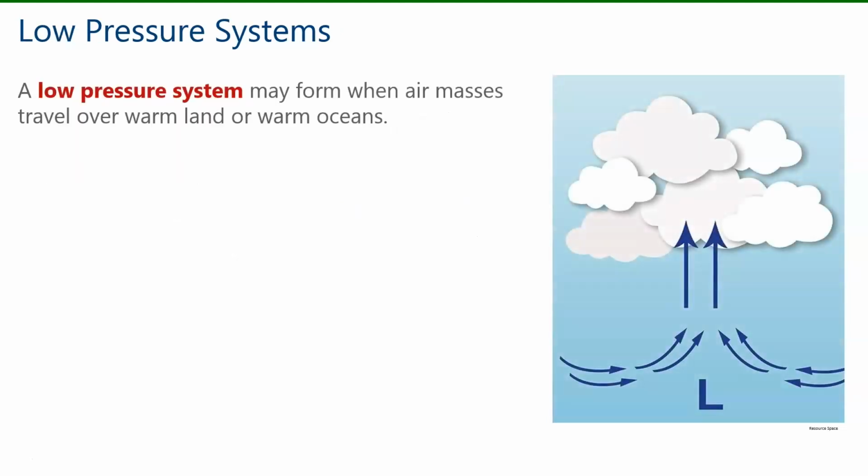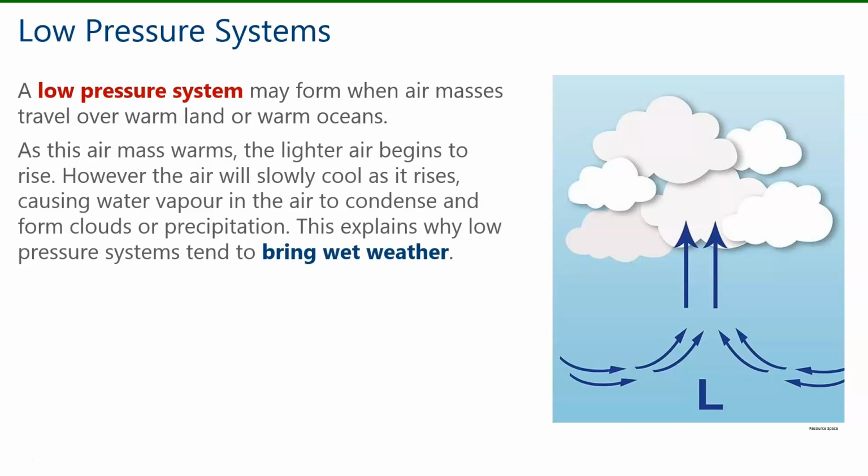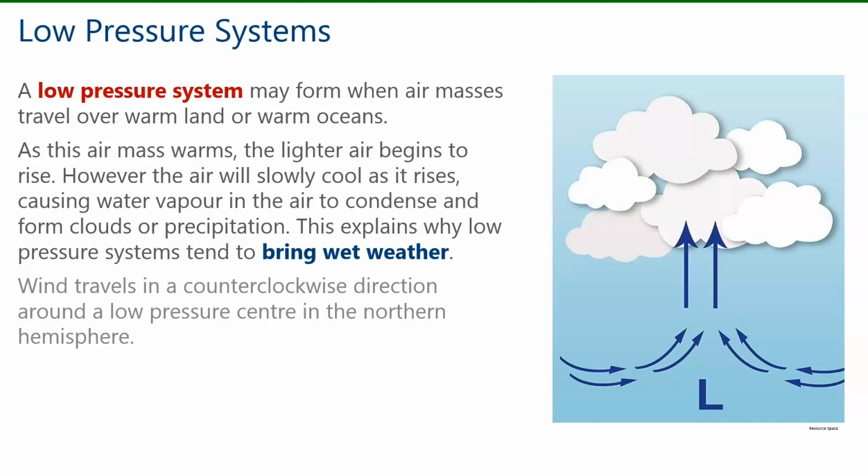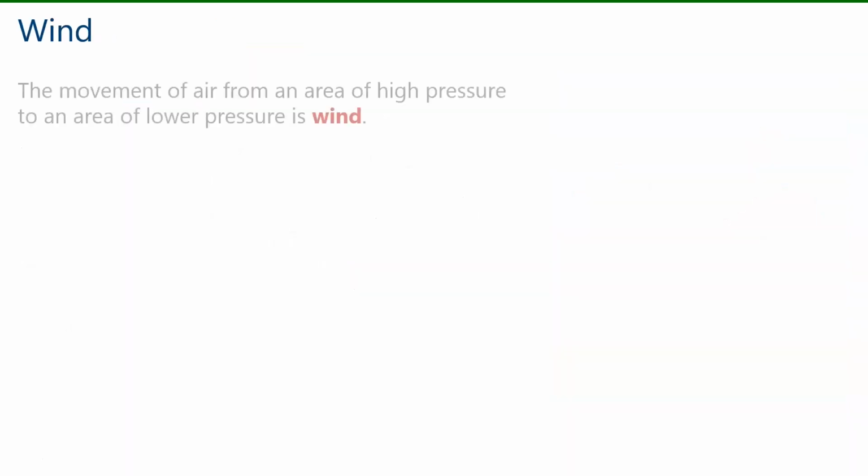A low-pressure system may form when air masses travel over warm land or warm oceans. As this air mass warms, the lighter air begins to rise. However, the air will slowly cool as it rises, causing water vapor in the air to condense and form clouds or precipitation. This explains why low-pressure systems tend to bring wet weather. Wind travels in a counterclockwise direction around a low-pressure center in the northern hemisphere. The movement of air from an area of high pressure to an area of lower pressure is wind.